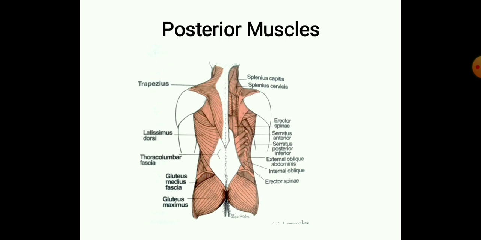So when we talk about muscles in the cervical region, we have to divide them into posterior muscles, anterior muscles, and lateral muscles. We will be looking in detail at all these muscles. The first one is the posterior muscles. So what are the muscles we have posterior to our cervical region?